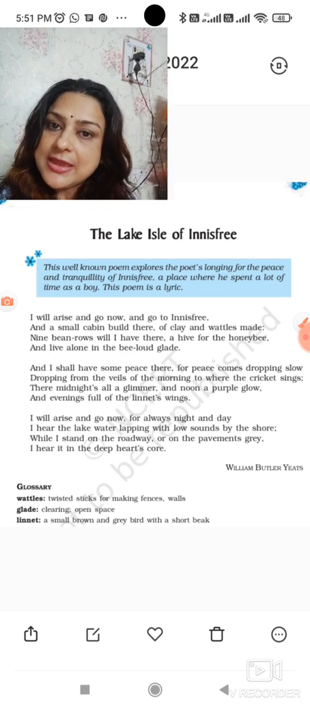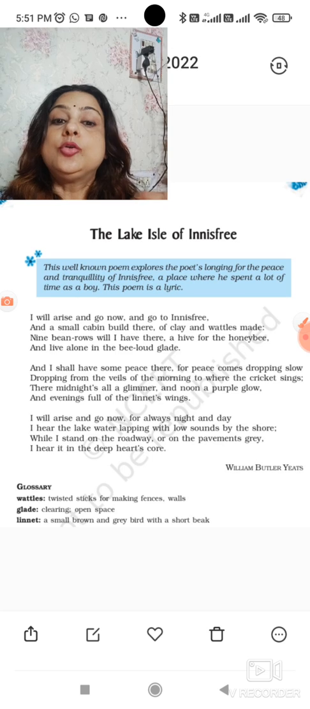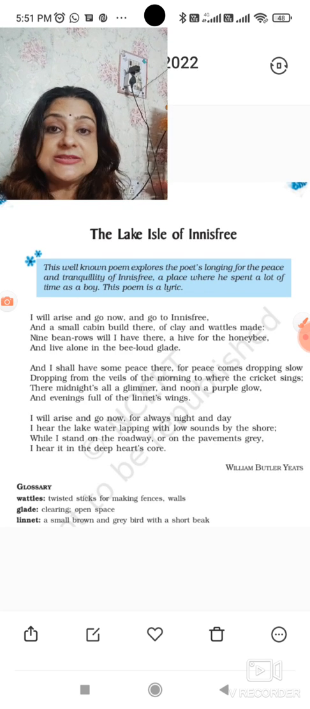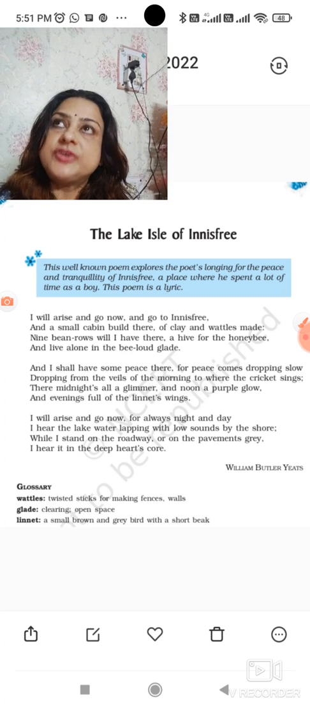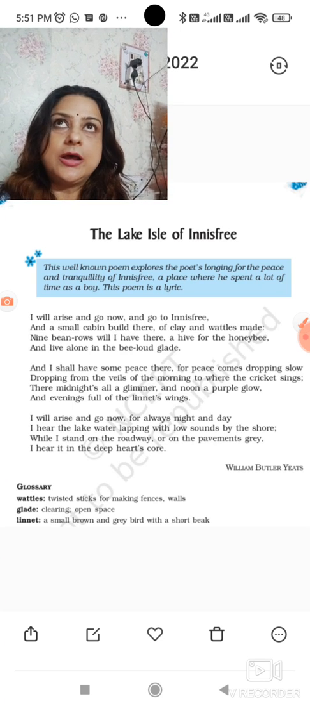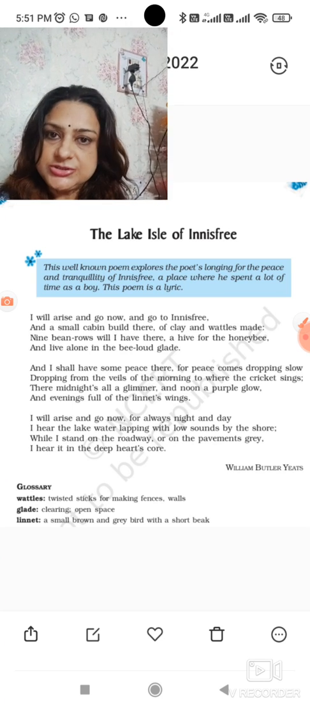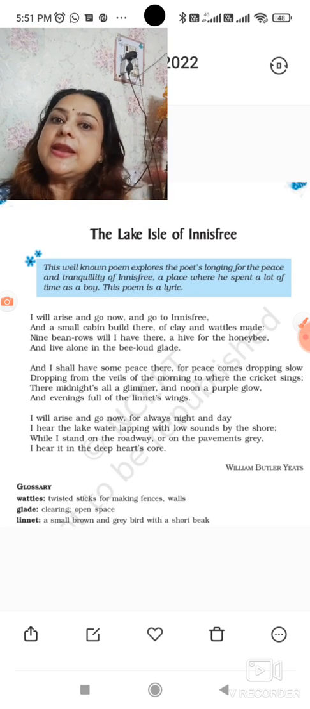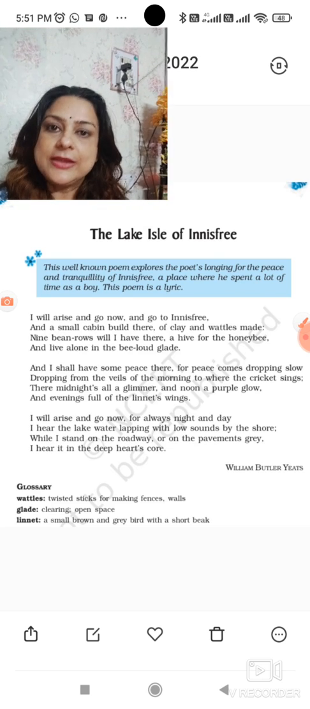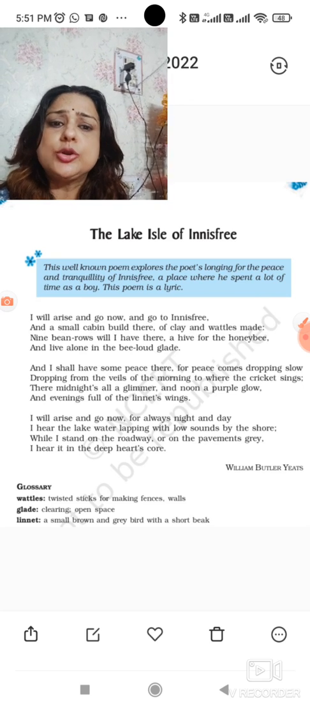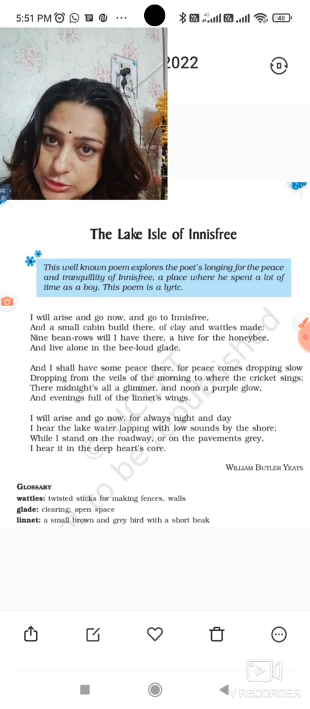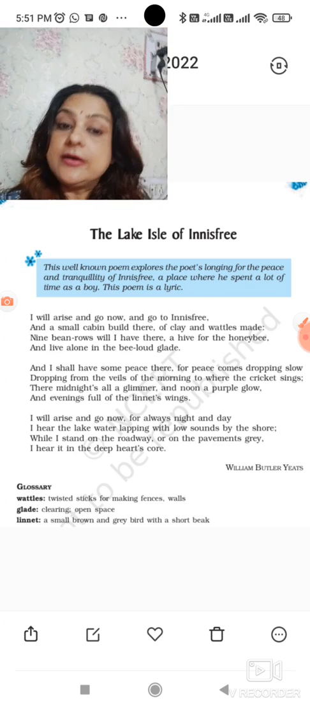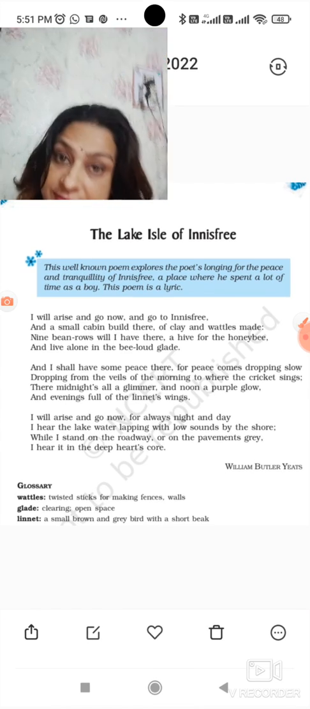So he may get peace from it, to where the crickets sing. Now crickets are insects, okay, and generally in the gardens and the orchards, the crickets sing, the noise is there, the voice is there. So he will get peace from the song of the crickets also. Okay, and here cricket is also personified, right?